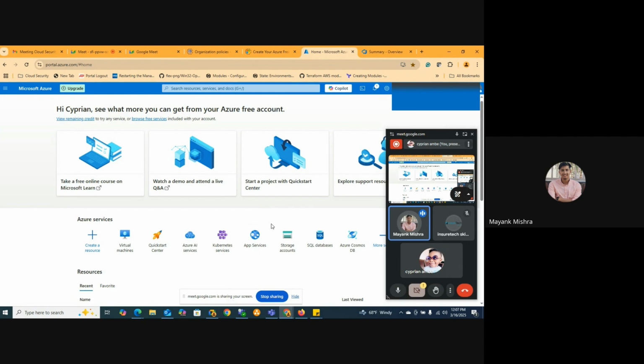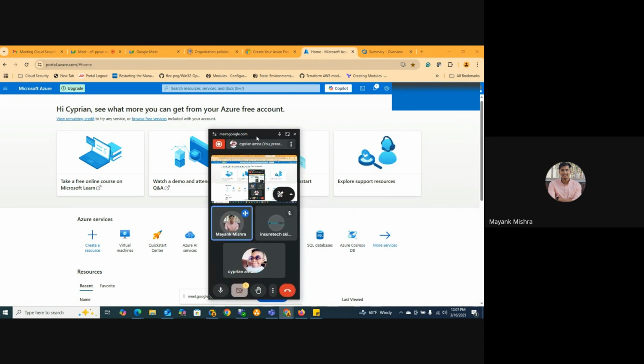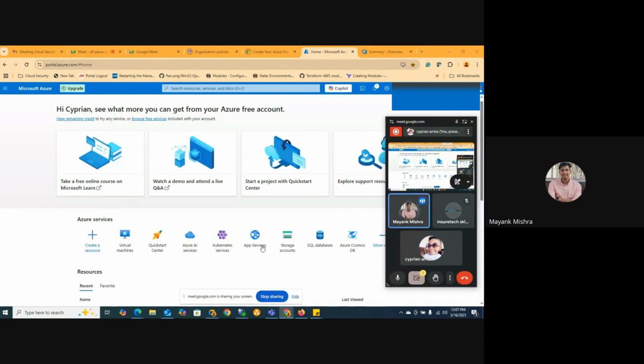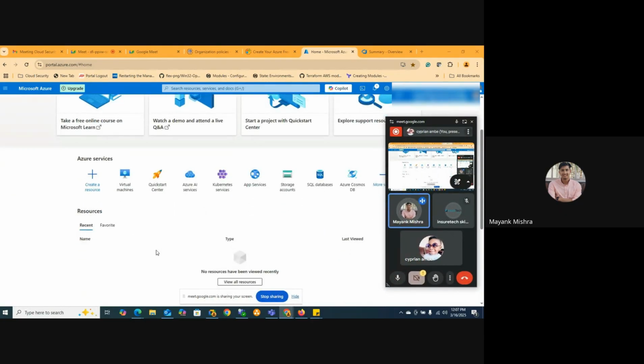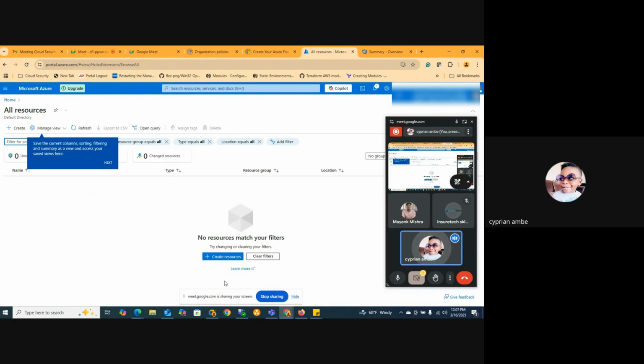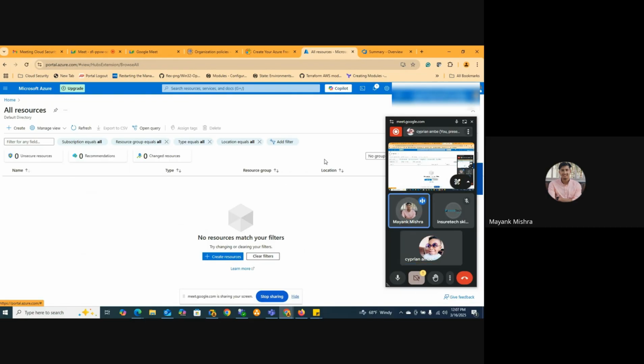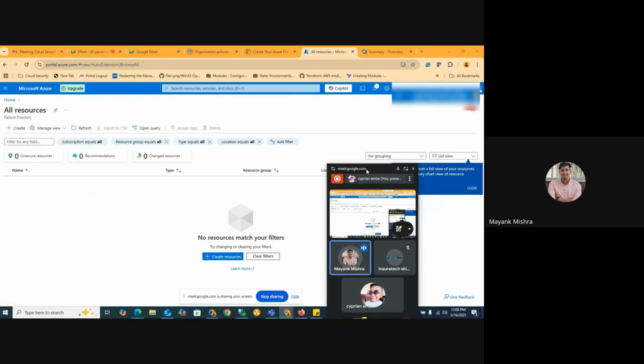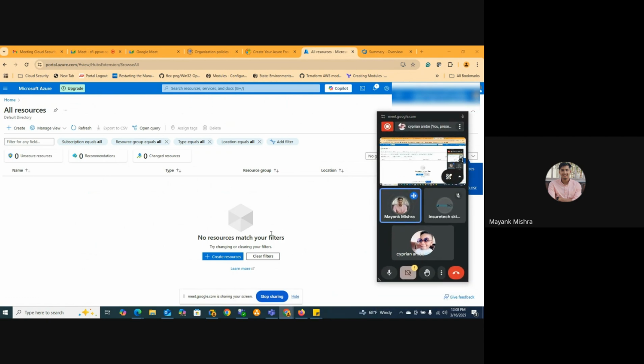So by using ADDS or by using Entra ID, can we give any permission to our printer or our hardware or our Windows? Entra ID is cloud-based. For printers, no. So if I want to set some policies for our printer or for our Windows server, what should I use?